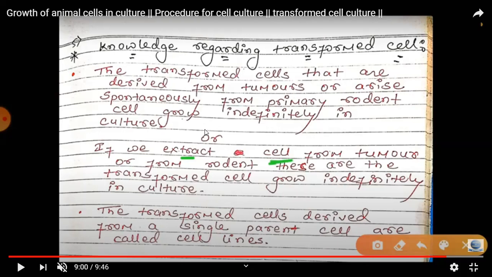So this is about the growth of animal cells in culture: how they grow, which procedure is used for the growth of animal cells in culture, and also which requirements they need. So this is the total set of points we are covering in this lecture.